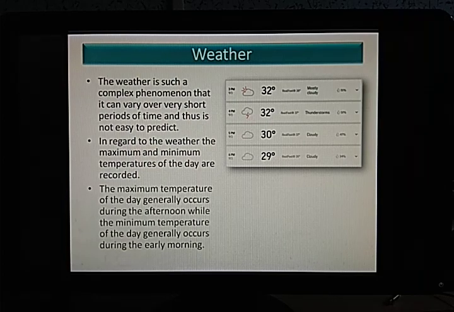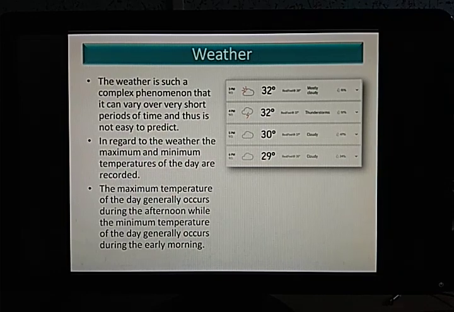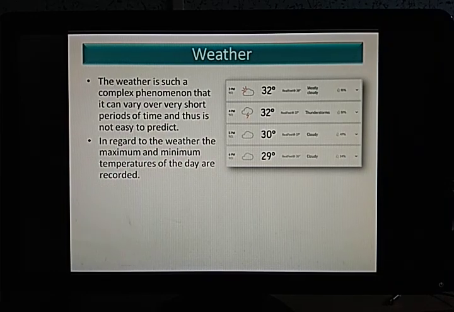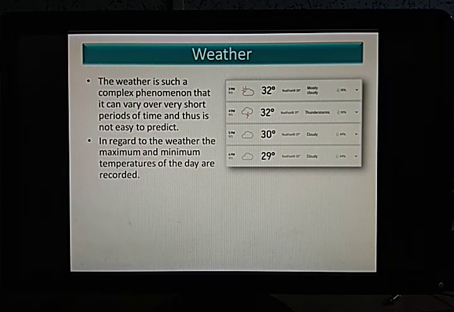Now next is, in regard to the weather, the maximum and minimum temperatures of the day are recorded. If you see carefully, in the weather report, one more thing is also added, that there is a maximum temperature and minimum temperature. So what is this maximum temperature and minimum temperature?